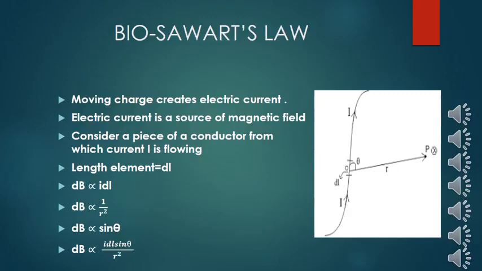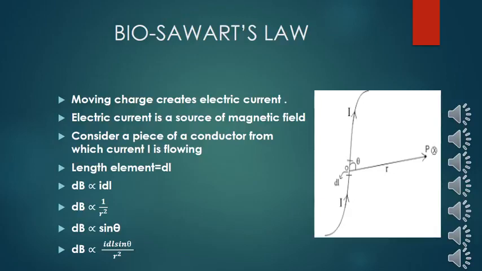We can call this length element dl the current element, and all such small elements put together make up the conductor. So this current element is the preliminary thing which is responsible for creating the magnetic field. So the magnetic field is created by this current element.